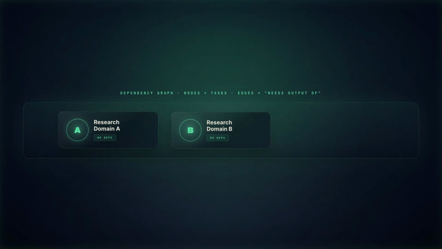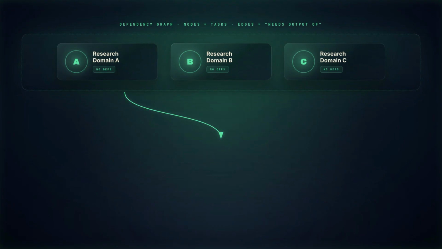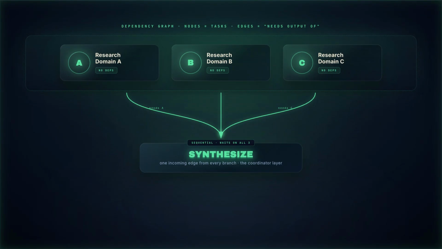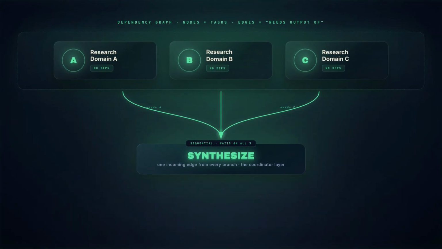Draw the tasks as nodes. Add a directed edge from task A to task B if task B needs task A's output. Any node with no incoming edges can start immediately. Run these in parallel. Nodes with incoming edges must wait. This is the dependency graph, and it is part of decomposition, not just spawning.